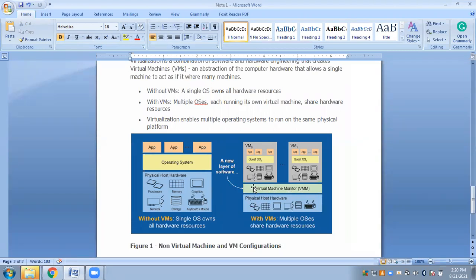So on top of the hardware, the hypervisor is installed, and this hypervisor is creating multiple virtual machines. तो यहाँ पे मेरा एक ही मशीन है और उस मशीन के ऊपर मैंने मल्टीपल एप्लीकेशंस इंस्टॉल किए हुए हैं, and these applications will be accessing the various resources via the operating system. But यहाँ पे जो hypervisor है, hypervisor ने multiple virtual machines create किया है. Here I have only one machine, and here I have multiple machines, and on these multiple machines, these are the various instances of these resources.